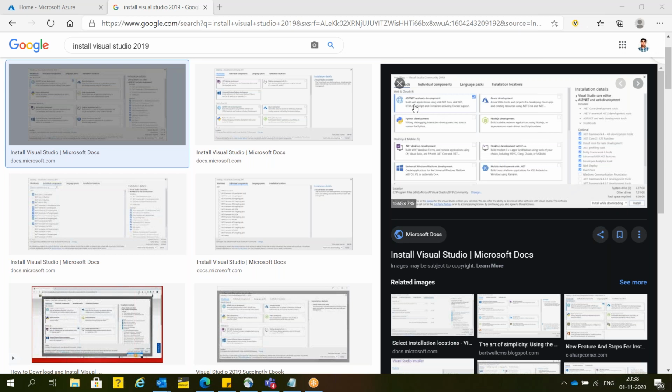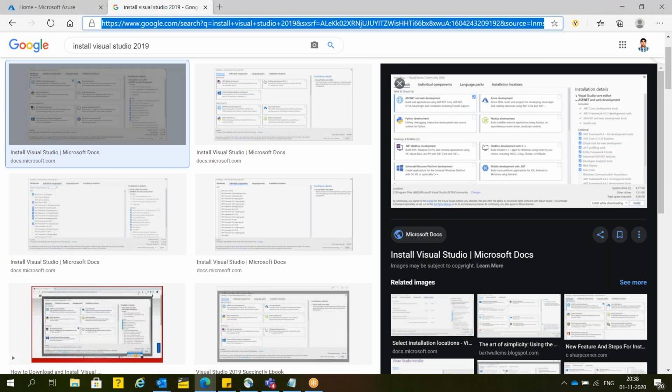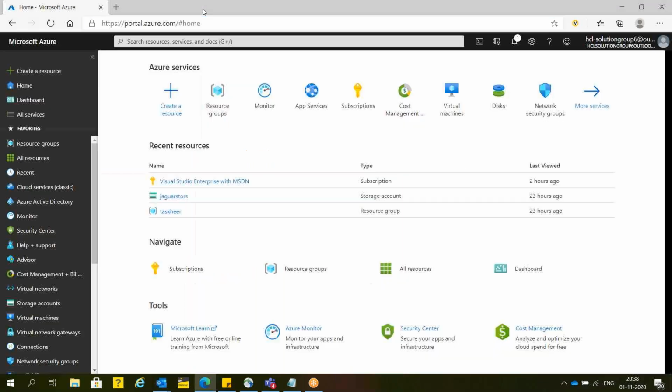It will take time. Remember, Visual Studio Community Edition is free for students and individuals. So if you are using your own laptop, then you can install it. In my case, I already have it installed. This is Visual Studio. I'm going to open it.